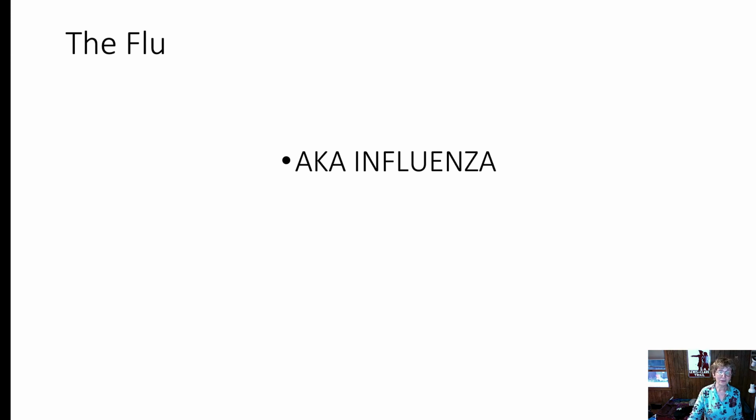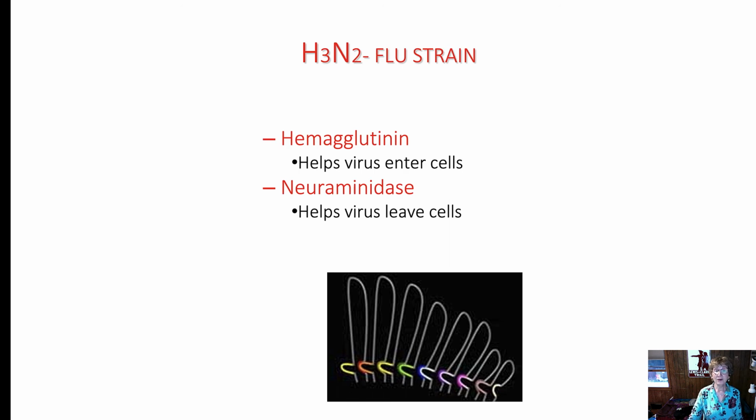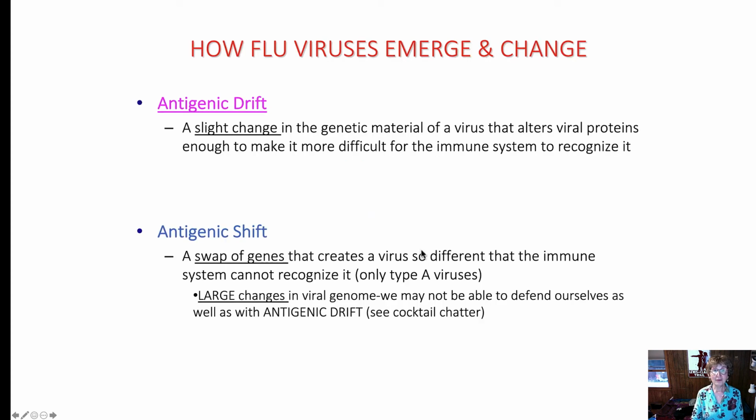Let's talk about the flu. The flu is also known as influenza. When we hear about the flu, we hear these letters H and N and numbers associated with them. H and N stand for hemagglutinin and neuraminidase. These are protein enzymes, one that helps the virus to enter the cell, the other helps the virus to leave the cell. How flu viruses emerge and change happens through processes called antigenic drift and antigenic shift.